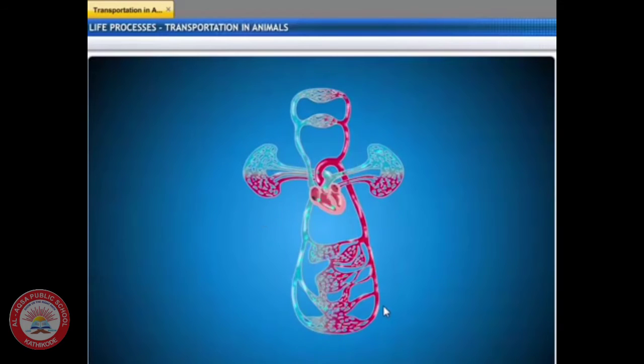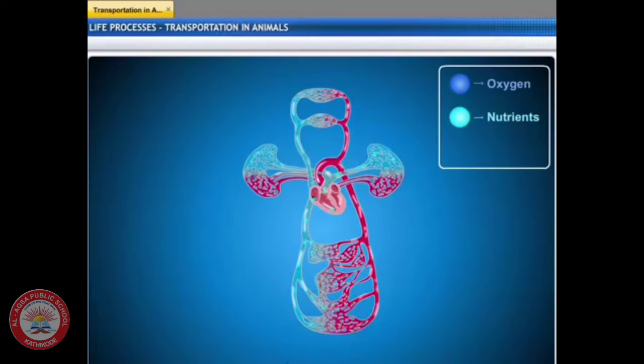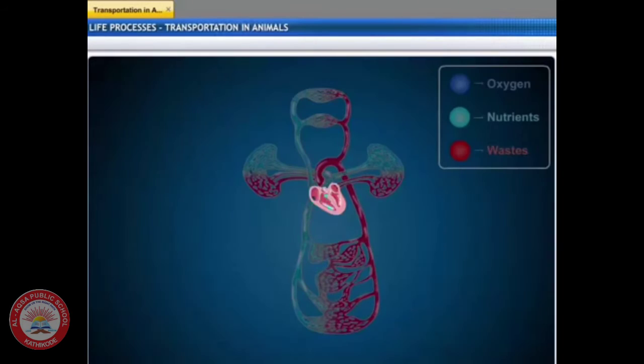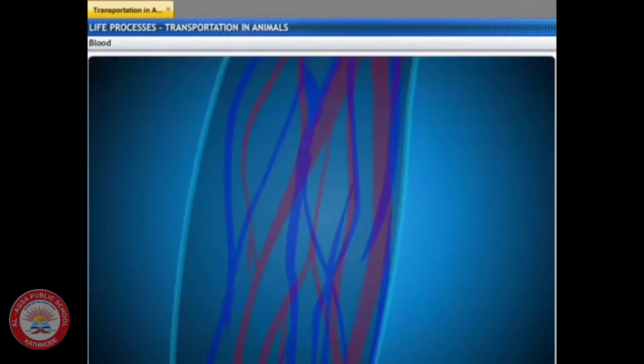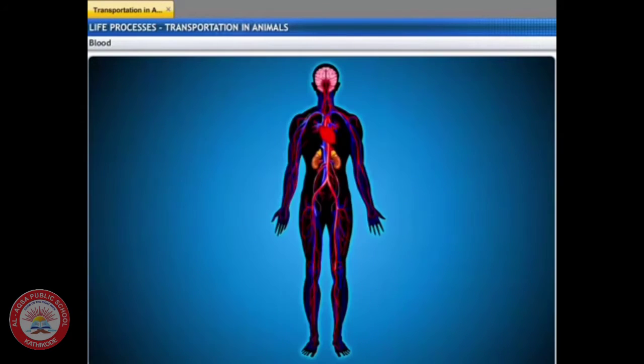In human beings, the transport system helps in carrying oxygen, nutrients, and waste products. This transportation system is referred to as the circulatory system and consists of the heart and a network of blood vessels. In the circulatory system, blood is the most important mode of transport.